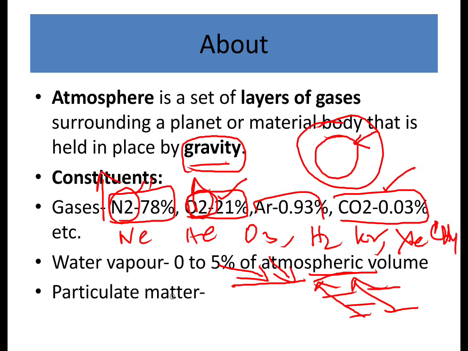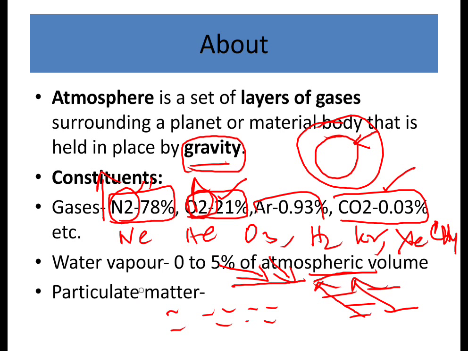Apart from that, we have particulate matter. These are solid particles which are in suspension in the atmosphere. They just float in the atmosphere because the size of these particles is very small, so they are capable of remaining suspended.